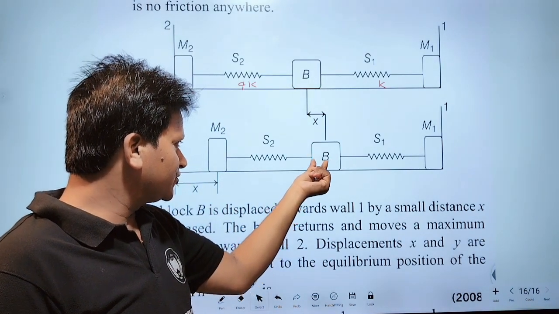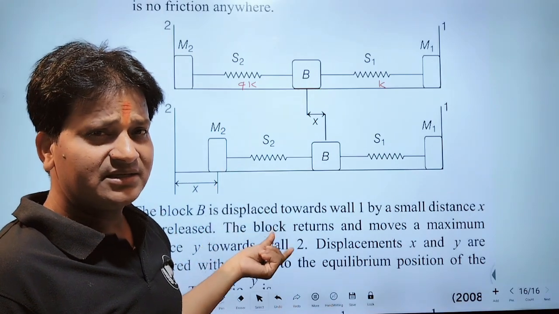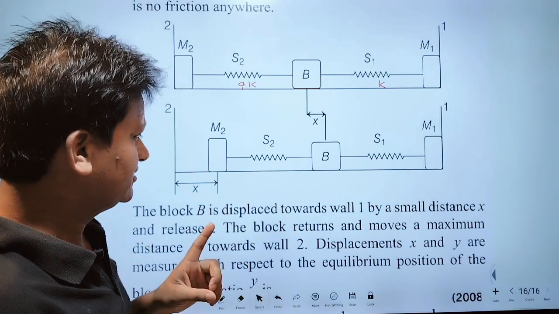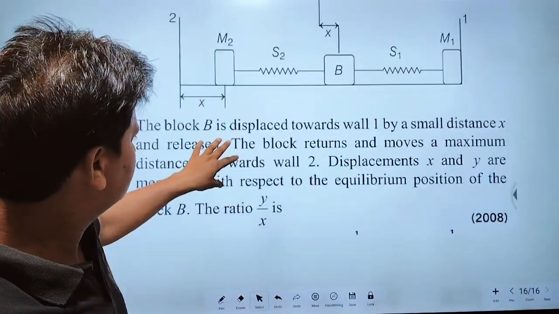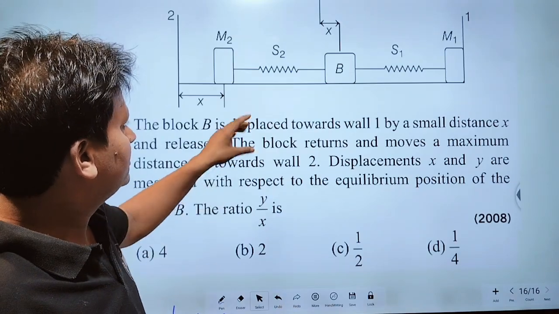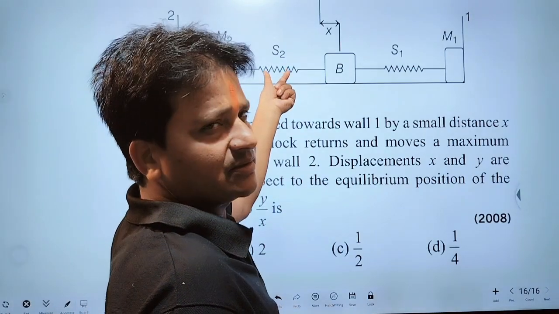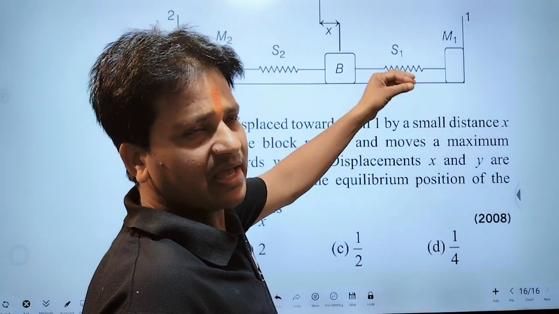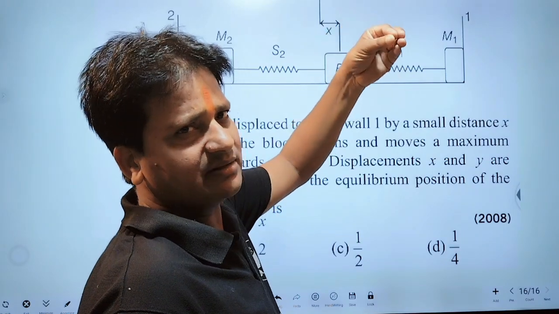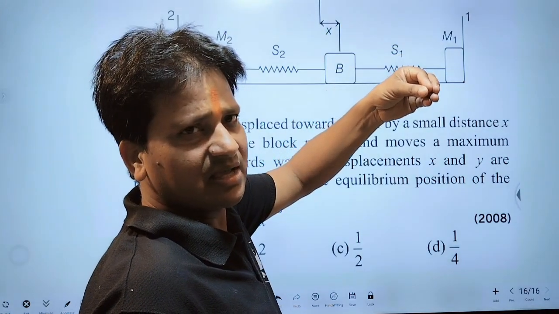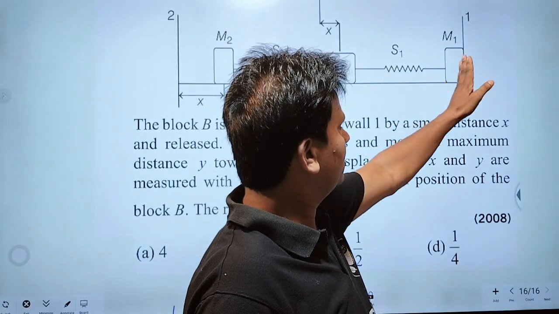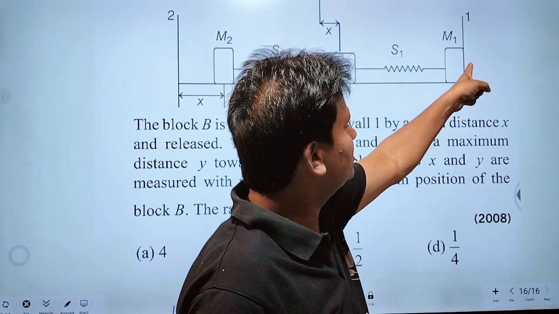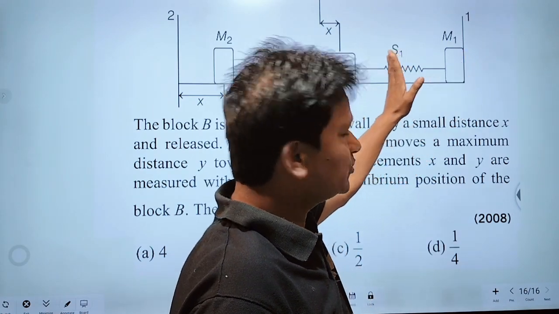But block B moves towards wall 2 by which distance? By distance y. Therefore, this spring will be compressed, and this spring has no extension and no compression, because this block is not attached to the wall, therefore it also moves towards this.